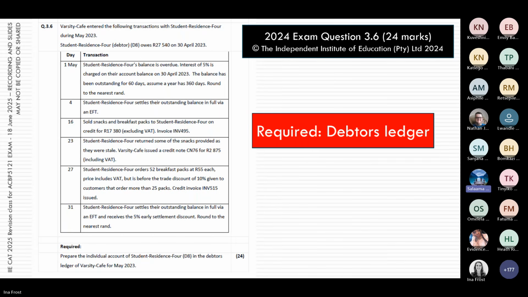And then with the transaction on the fourth, where they're going to be settling the outstanding balance, they must already understand that the balance of the debtors will decrease with this transaction, so it must be a minus. These are just little tips I give my students that they can do on the question paper. Put your pluses and your minuses, and hopefully that will guide you as to where you're going to record it in the debtors ledger. And when you calculate the balance, you need to know whether you're going to add or subtract. I hope that will help. Thank you, Ina.